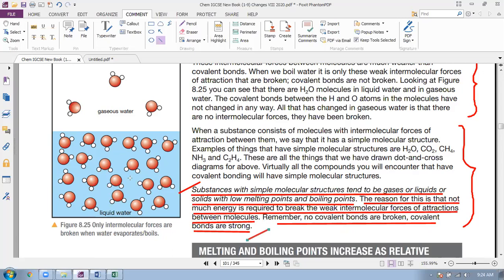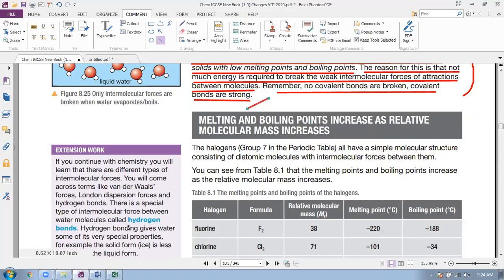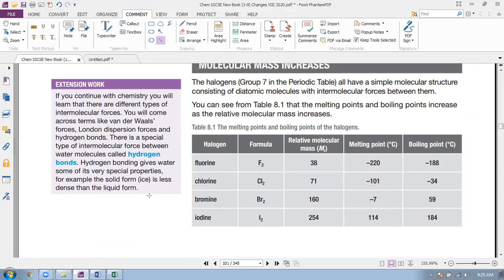Now look at this. This is liquid water, and this is gaseous water. Water becomes steam. There is no force of attraction between the molecules. Melting and boiling points increase as relative molecular mass increases. Look at this: fluorine, chlorine, bromine, iodine. These are all group 7 elements, according to the arrangement of the periodic table.